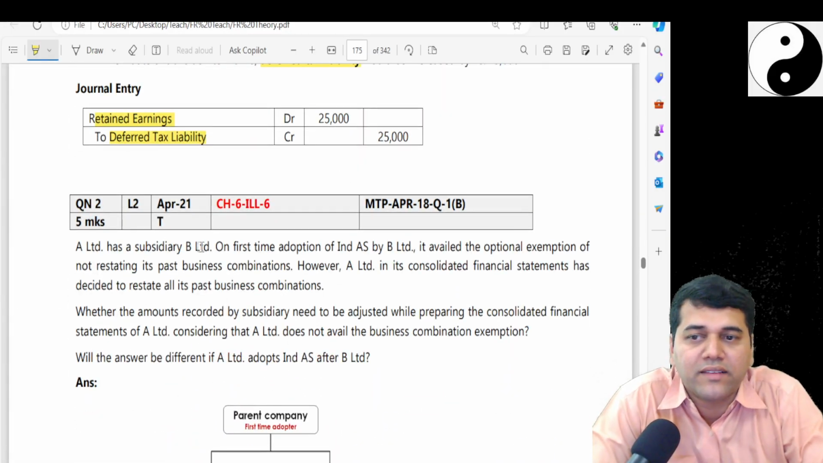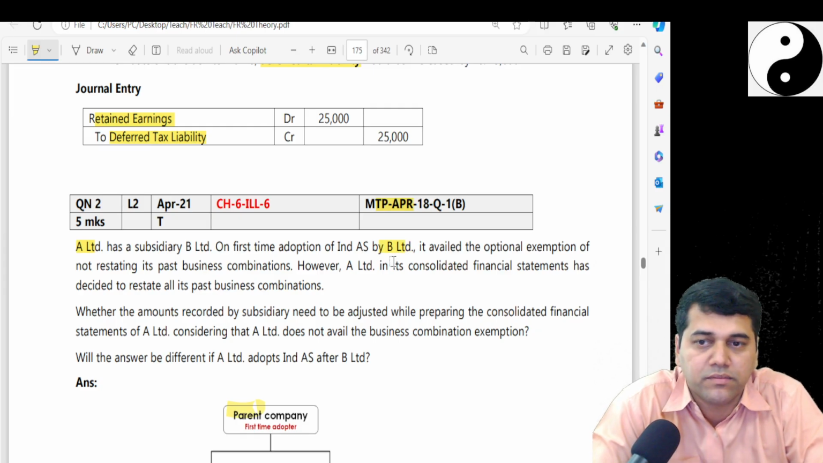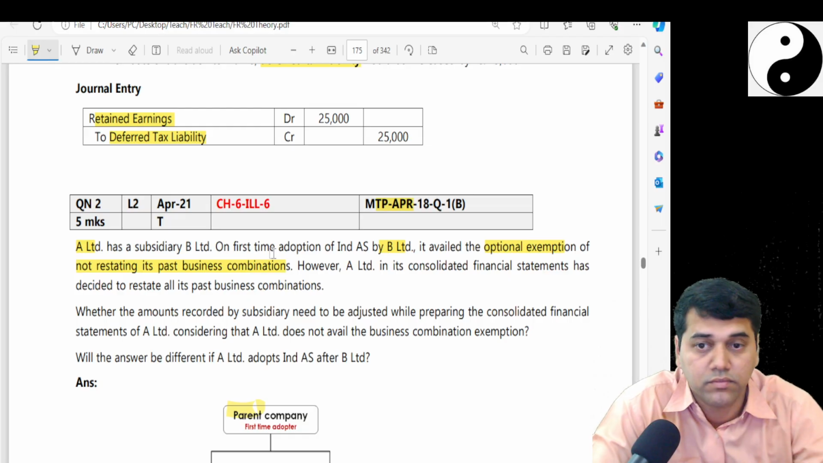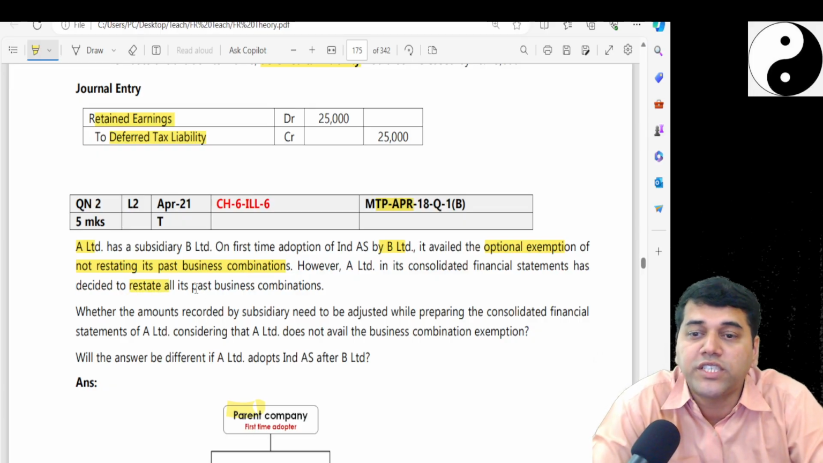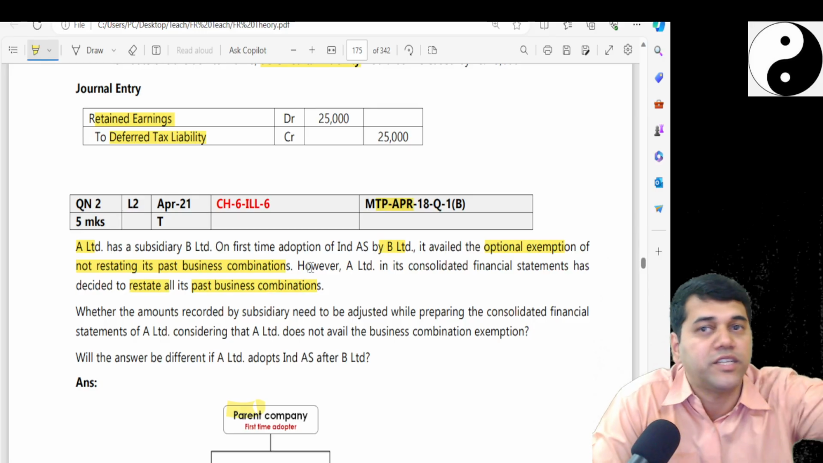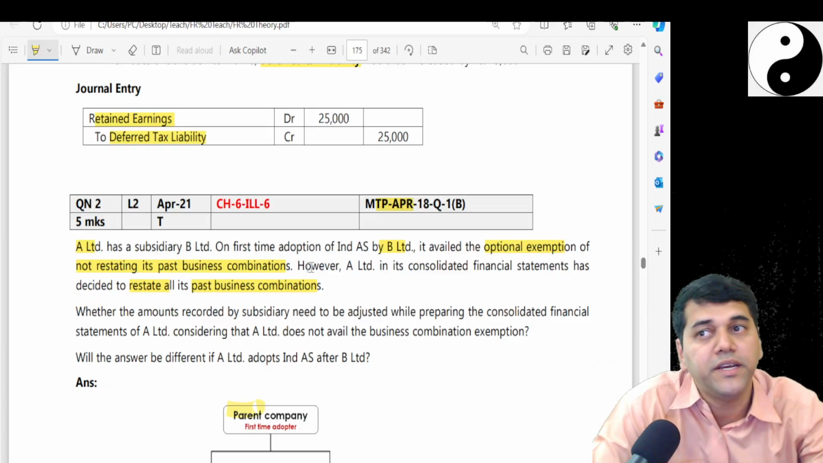Now A Limited has a subsidiary. Okay, this has come in your MTP. A is a parent here. Now on the first time adoption of Ind AS by B Limited, it availed an optional exemption of not restating past business combinations. However, A in its consolidated statements decided to restate all the business combinations. Parent said, I will restate. Now the subsidiary had a sub-subsidiary, but when they adopted Ind AS, they didn't restate.